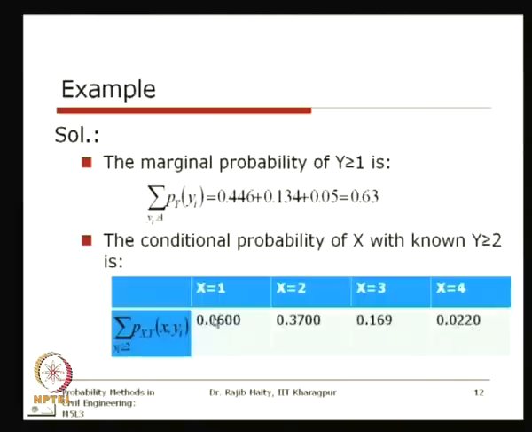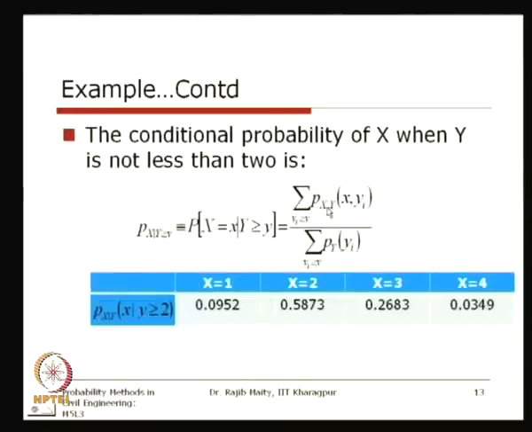Now these are the probabilities, and this is the marginal probability for that range of y. Next, to get their conditional PMF, we have to take this 0.06 divided by 0.63 for x equals 1. Similarly, for x equals 2, 0.37 divided by 0.63, and similarly for x equals 3 and x equals 4. This is what is done here, the conditional probability of x when y is not less than 2.